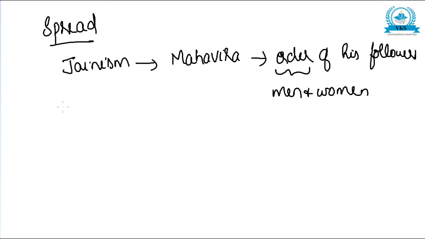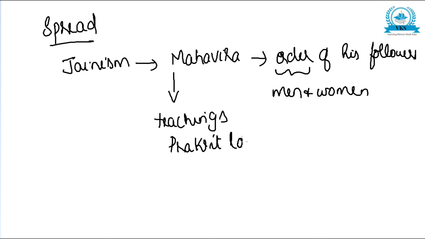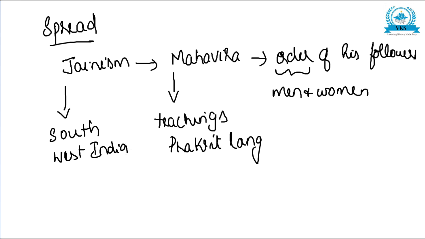Mahavira preached his teachings in the Prakrit language. This was the language of the common people, and Jainism gradually spread into South and West India, where Brahmanical religion was weak.